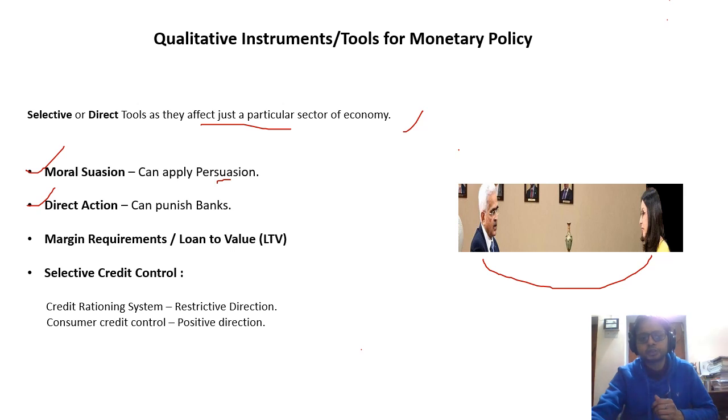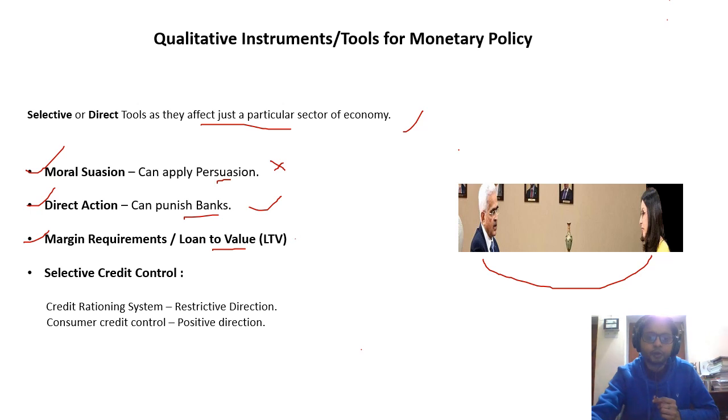In moral suasion, the RBI cannot use any punitive measures, but in direct action it can punish banks who don't comply with RBI rules, who violate the Banking Regulation Act or some RBI Act or Payment and Settlement Acts, which are very necessary to function in the economy.